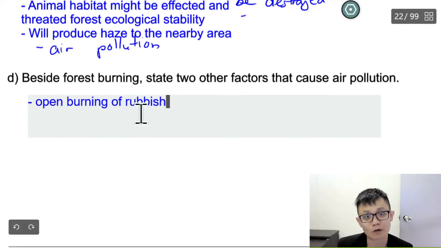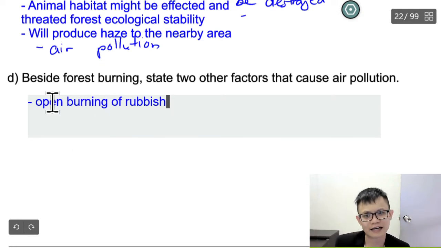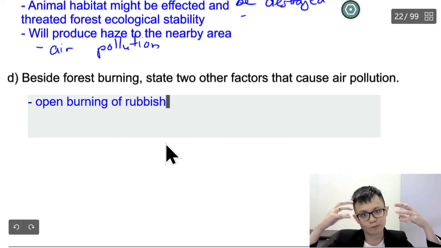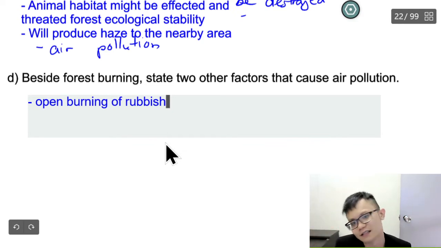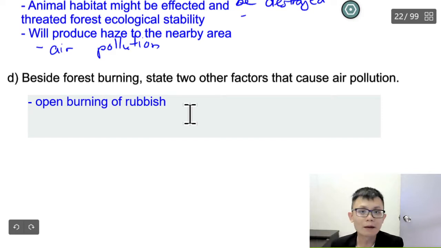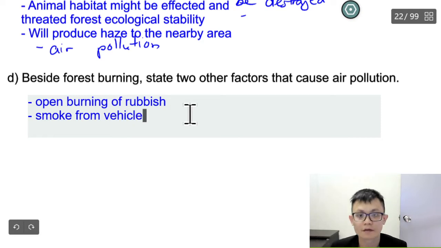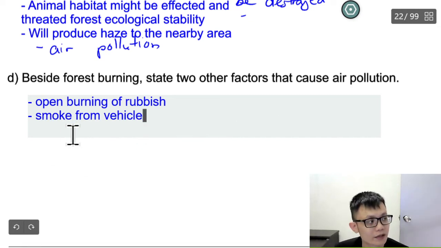We put the word open because burning of rubbish, maybe people will think you burn a little bit of rubbish. Usually the answer scheme says open burning of rubbish means you take a lot of rubbish, you put it at a place, you burn a lot, and people will notice it because it's open. That's why we put the word open. One more we can say is the smoke from vehicles, and maybe we can write smoke from the factories.